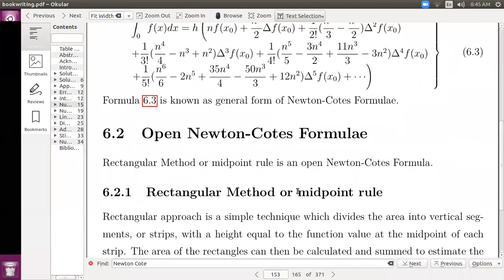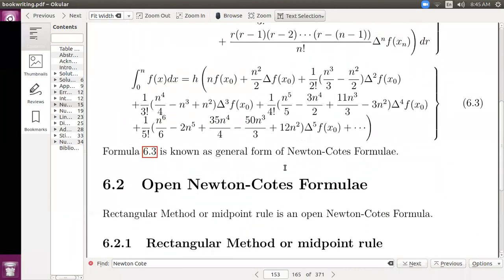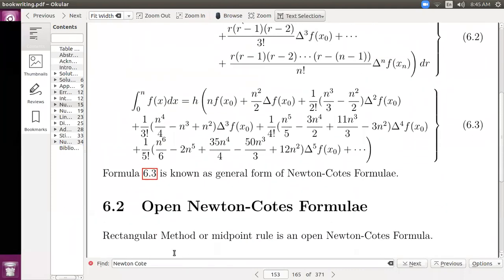Then we have the open Newton Cotes formula. The rectangular method or midpoint rule is an open Newton Cotes formula. So the rectangular method is actually an example of an open Newton Cotes formula. It means we have data beyond the range of the limits.